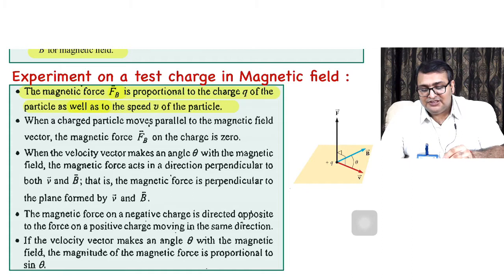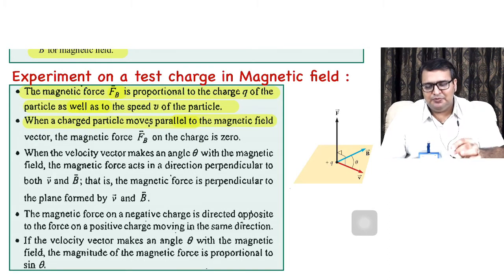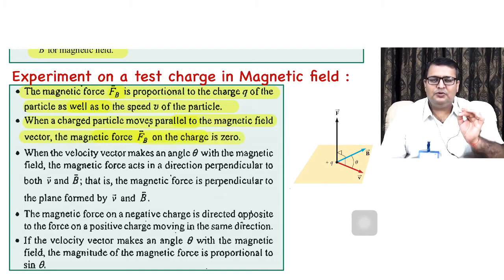Next thing, when the charged particle moved parallel to the field, and not only parallel, also anti-parallel, they saw that there was no force experienced by that charged particle. The magnetic force on the charge was zero.